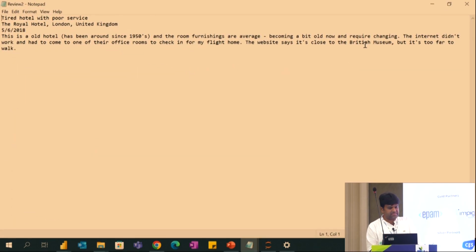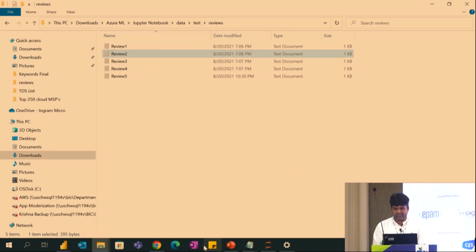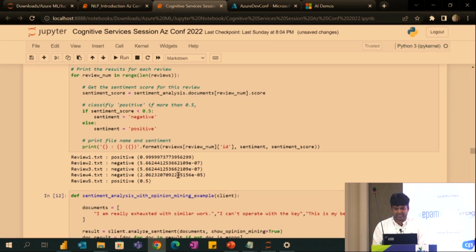So for example, this is the review. This is an old hotel, which is negative, and the room furnishings are average. So that is also negative. So overall, we are getting negative in the sentiment analysis.